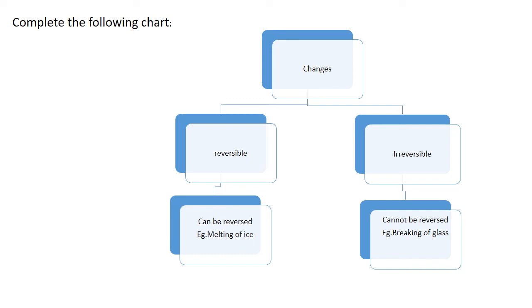Example, breaking of glass. Make sure that you write all the extra activities given in this class. Also, you have to draw this chart in your science notebook.